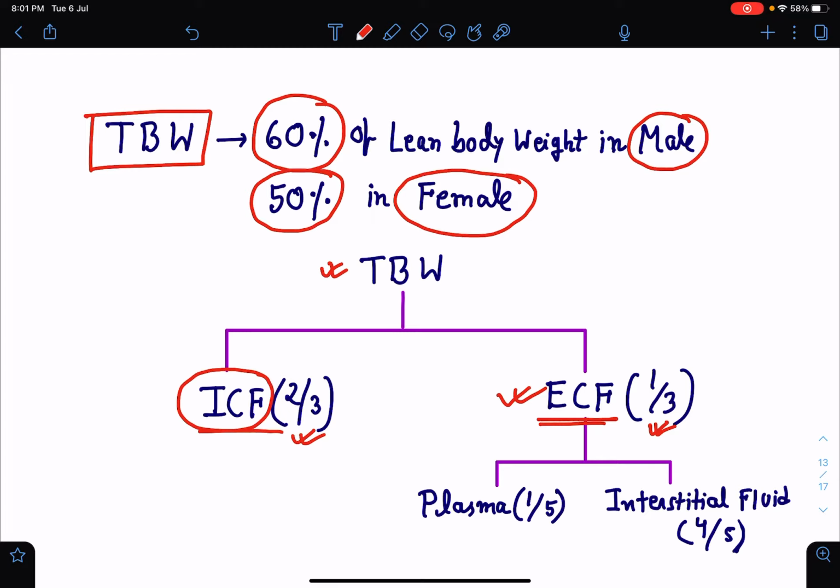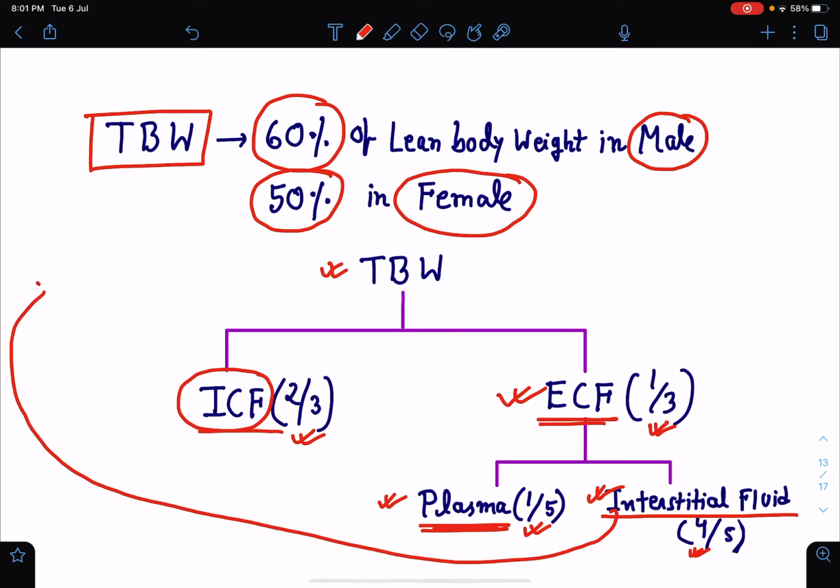The extracellular fluid compartment is again divided into two compartments. One is intravascular compartment, which we know as plasma, which comprises around 1/5 of the extracellular fluid. And the other one is interstitial fluid, which comprises around 4/5 of the extracellular fluid. Interstitial fluid means the fluid which is present in between the cells.